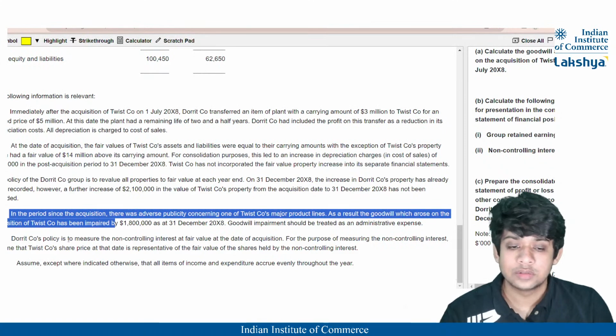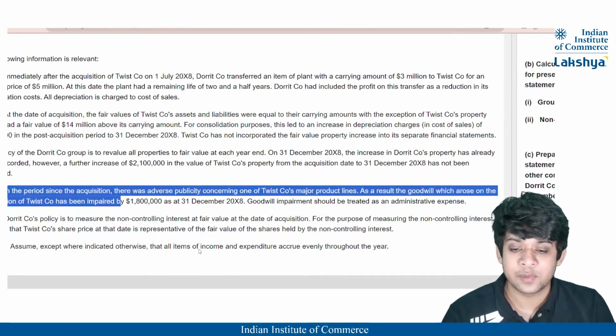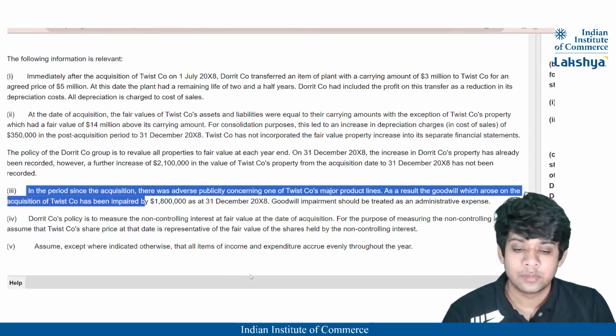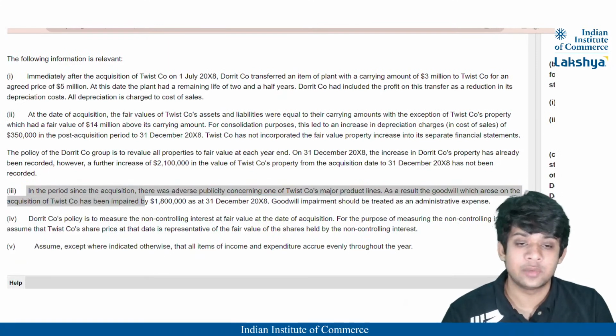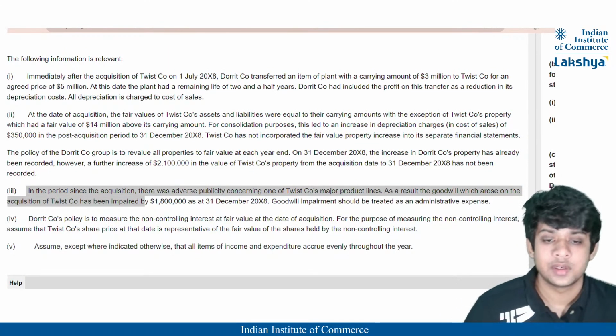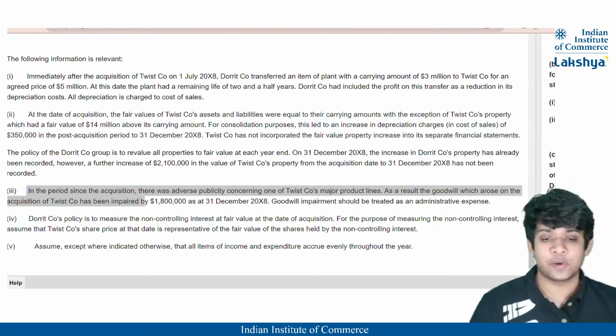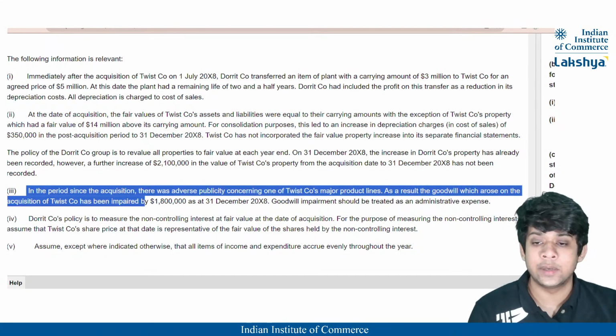In the period since the acquisition, okay, I hope it is visible to you like this. Yes. So let us just try to make it as big as possible. Because I think then probably my picture will cover the letters, right? So I'll just shift this side a little bit, so possibly it's pretty clear.